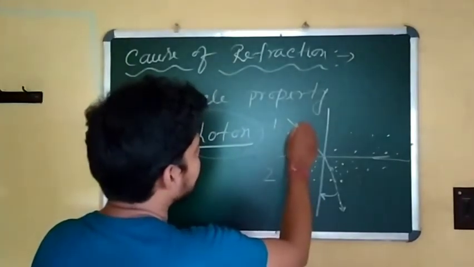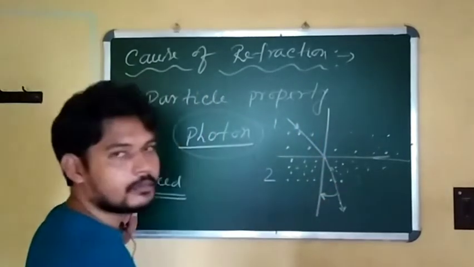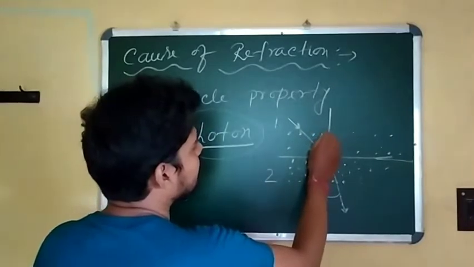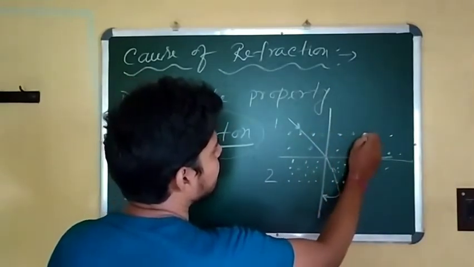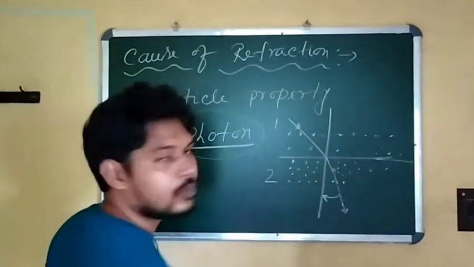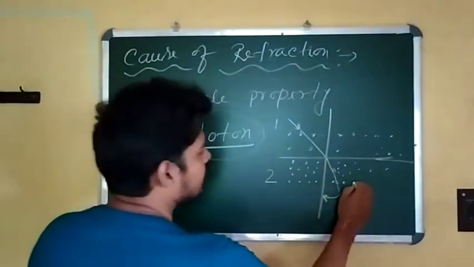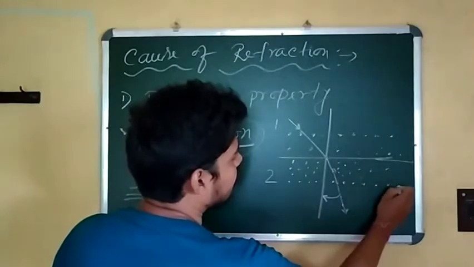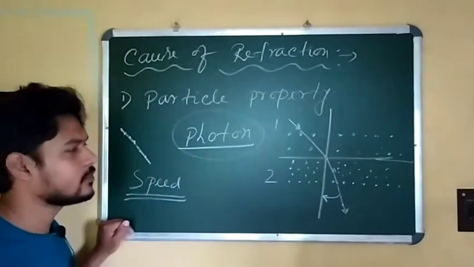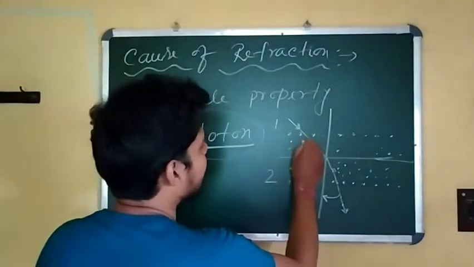Here light is coming from medium 1 to medium 2. In medium 1 you can see the molecules and atoms which are present, and the number of molecules and atoms present in medium 2 is greater than in medium 1. Now what happened in that case?